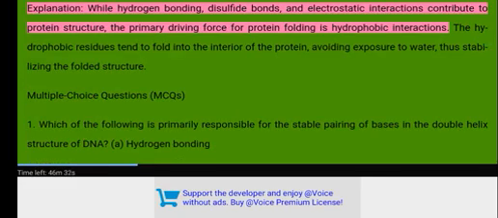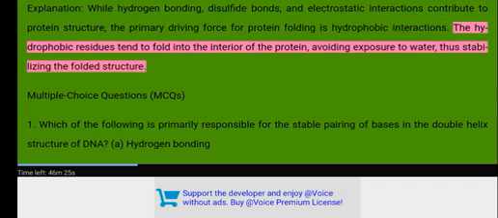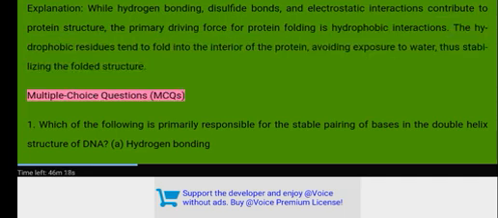Explanation. While hydrogen bonding, disulfide bonds, and electrostatic interactions contribute to protein structure, the primary driving force for protein folding is hydrophobic interactions. The hydrophobic residues tend to fold into the interior of the protein, avoiding exposure to water, thus stabilizing the folded structure.